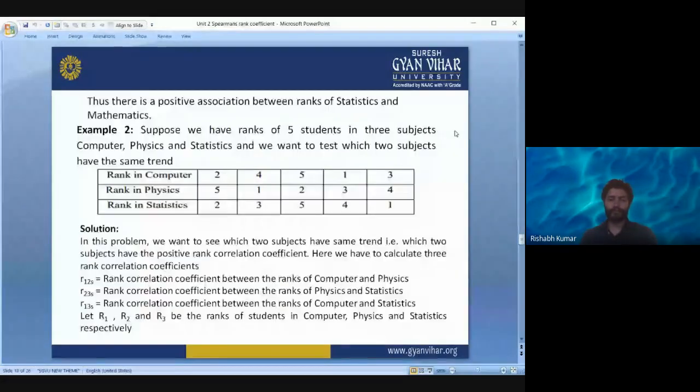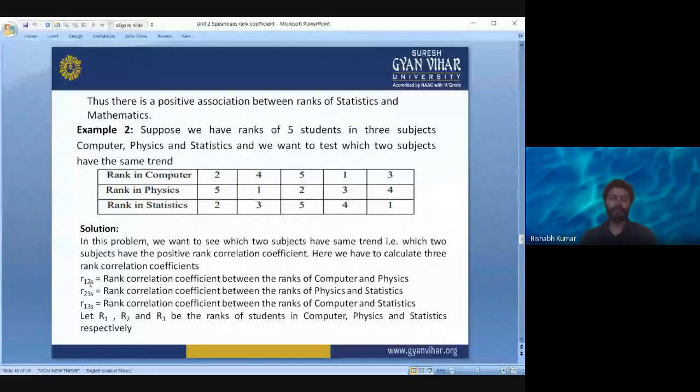Okay, now in case when we have three variables, then how do we do it? In this example we have three variables. Rank in computer is given, rank in physics is given, rank in statistics is given. So we have three variables. So we have to now denote it like this: R12S, R23S, R13S. S is for Spearman's rank.